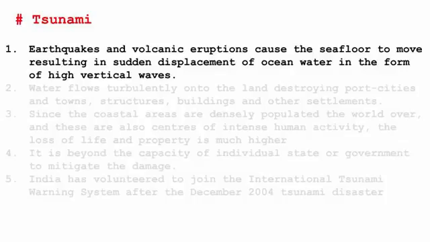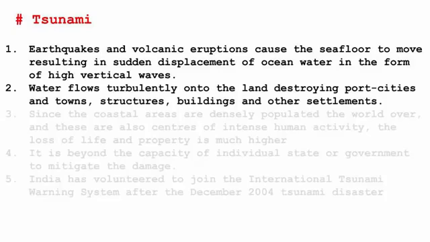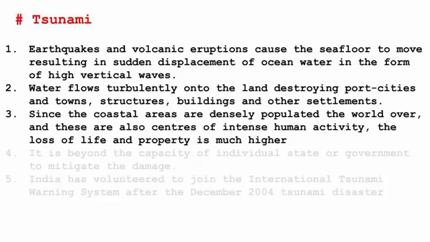Because of that, high waves were generated, and these waves would move towards the landmass at a very high speed, causing tsunamis. So tsunami moved towards the landmass at a very high speed, destroying port cities and towns, structures, buildings and other settlements. If you see around the world, coastal areas are densely populated. Because a lot of trade takes place, ships can come easily for export and import. So civilization exists in a much denser manner. So when a tsunami comes, there will be a huge loss of life and property.